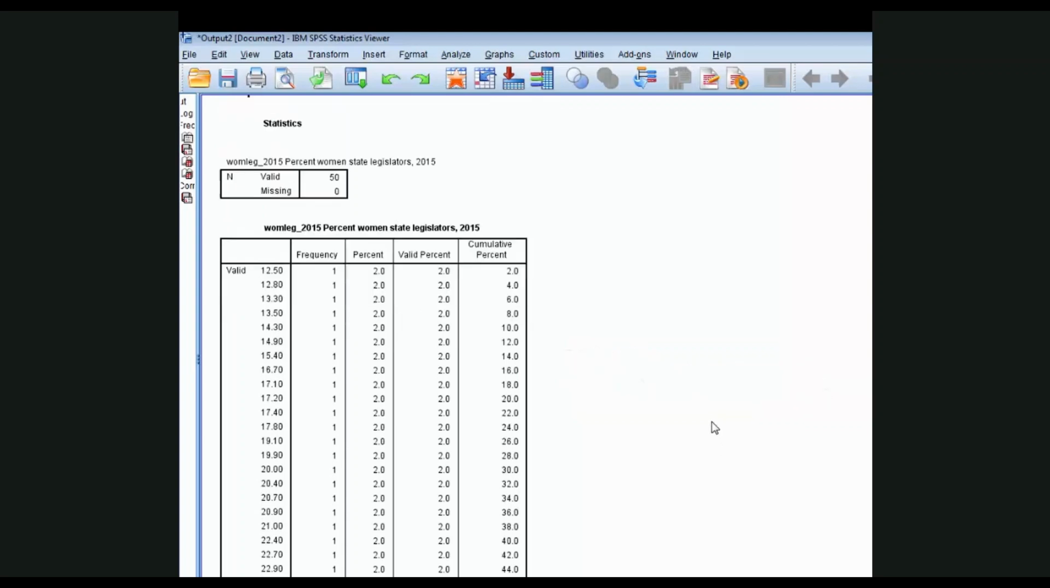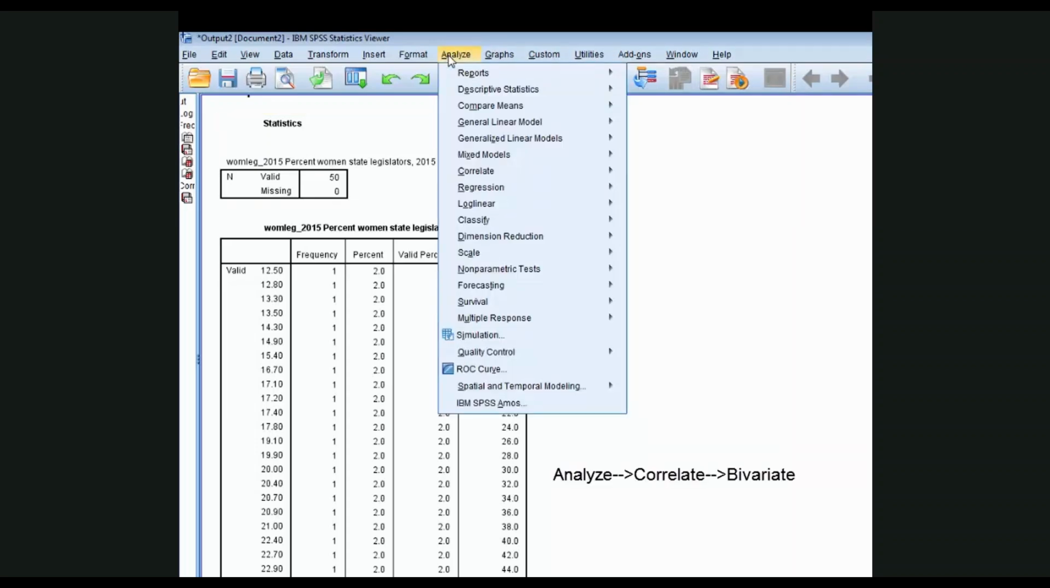A correlation analysis is a good place to start when you're just investigating the overall relationships between interesting variables. Let's obtain a correlation analysis of these three variables: percentage of women legislators, that's the dependent, and then the two independents, A10%, and the percentage with a BA or more in the state. Go down to correlate, go right over to bivariate.